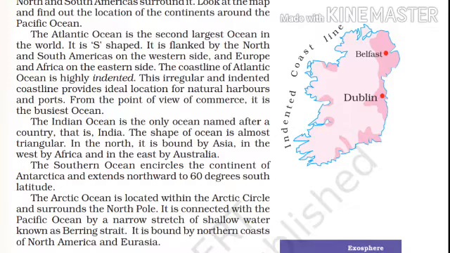The Bering Strait is a narrow stretch of shallow water through which the Arctic Ocean is connected with the Pacific Ocean. Now we come to know by which coasts it is bound. The Arctic Ocean is bound by the northern coasts of North America and Eurasia.